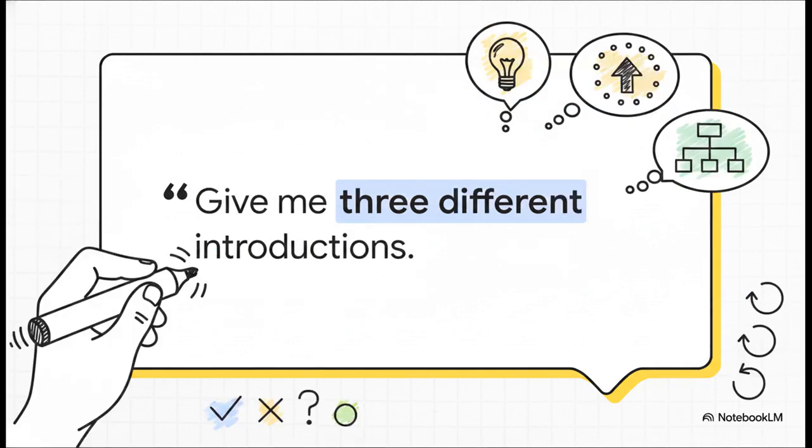Or try asking for options. Give me 3 different introductions. You don't ever have to settle for the very first answer the AI spits out. By requesting multiple versions, you're giving yourself the director's ultimate power of choice, letting you pick and choose the absolute best elements for your final product.